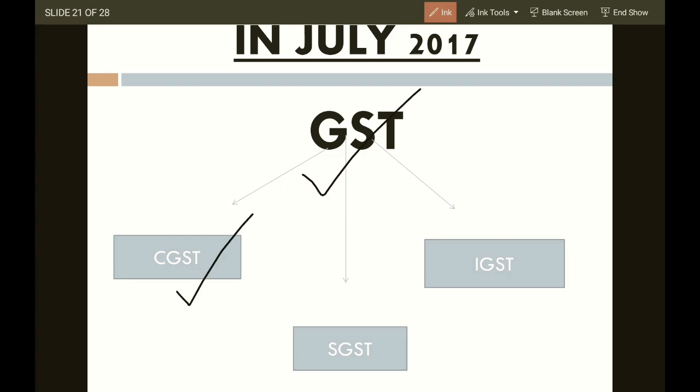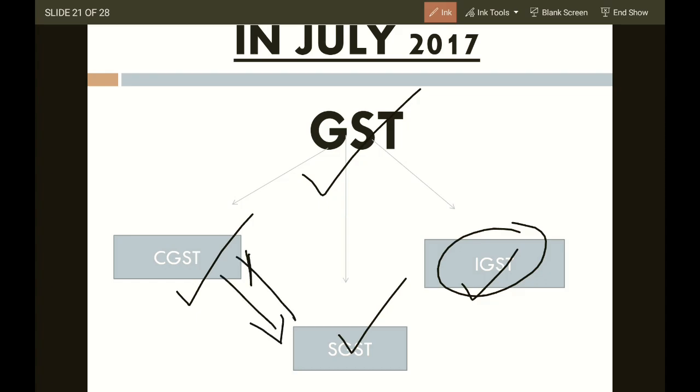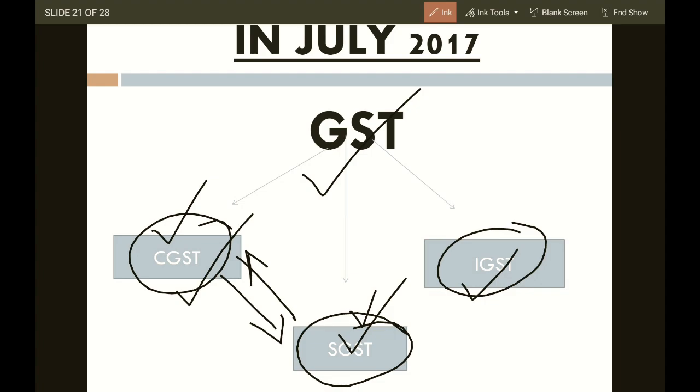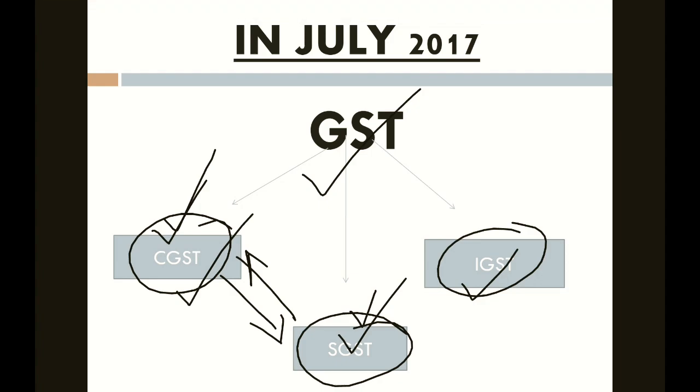Okay. CGST is Central Goods and Services Tax. IGST, Integrated Goods and Services Tax. SGST, State Goods and Services Tax. Okay. IGST, integrated, is a combination of both of these. It's a central level, it's a state level. It relies on the central level of the country and it is on the state level. The taxes which should be paid to the state, and this is to the central level.